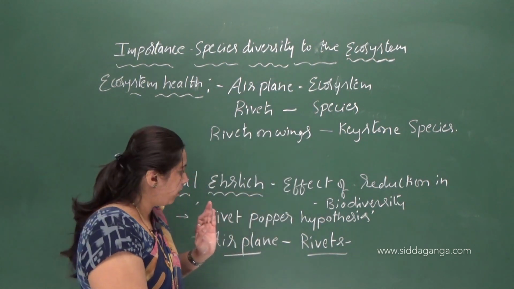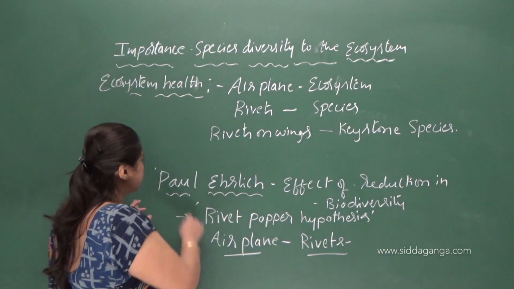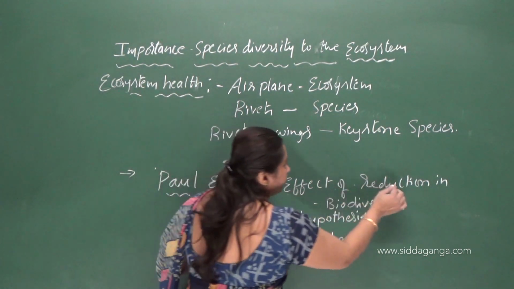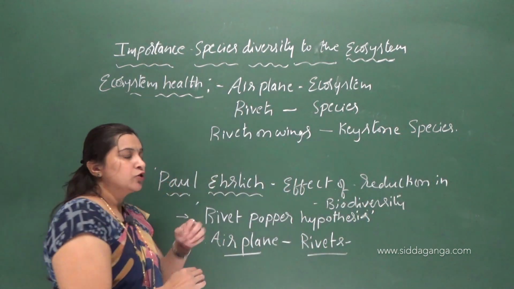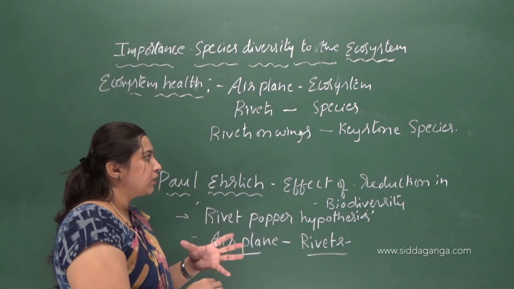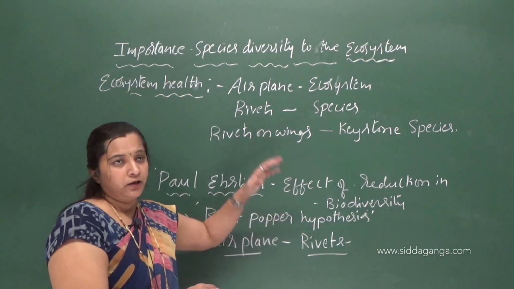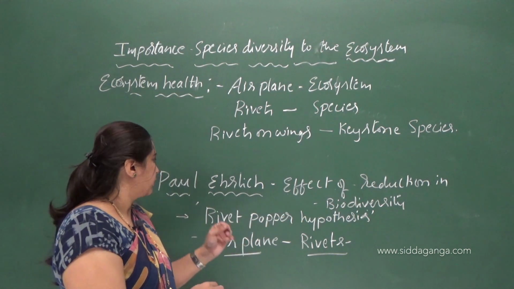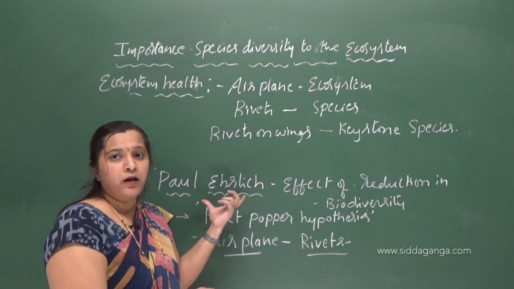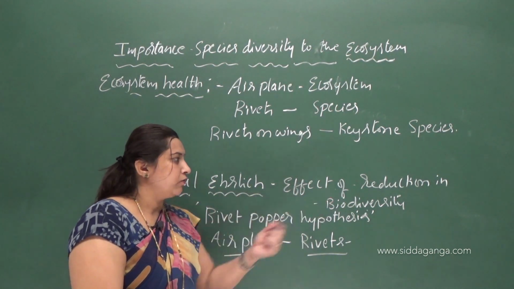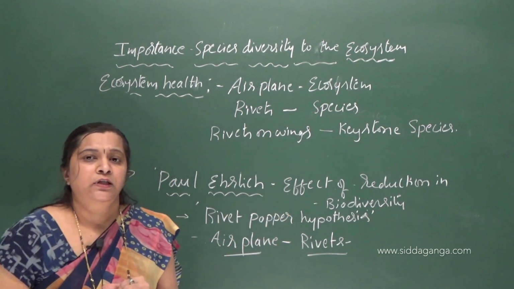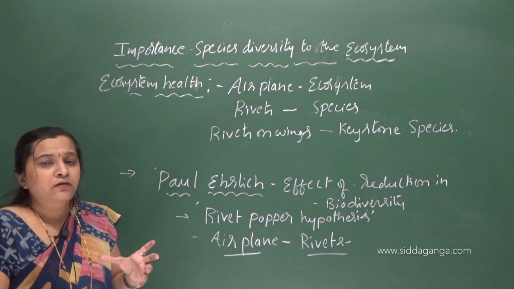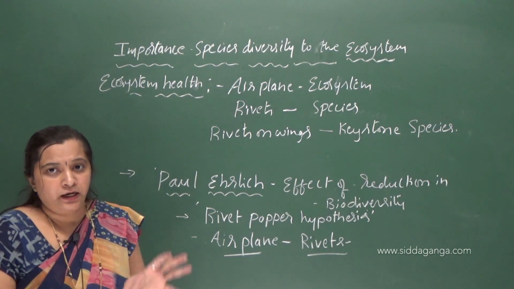So by using this Rivet-Popper hypothesis, Paul Ehrlich explained the effect of reduction in biodiversity. He clearly explains the importance of species in the ecosystem. This is the Rivet-Popper hypothesis, which was given by Paul Ehrlich to explain the effect of reduction in biodiversity. So for a healthier ecosystem, what is needed? A greater number of species is needed.